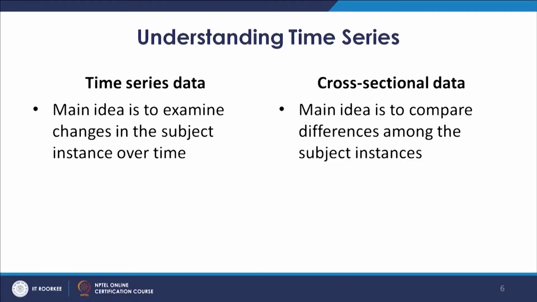If we look at cross sectional data, the main idea is to compare differences among the subject instances. We are always looking to identify relationships between different variables, associations between variables, or causal relationships between variables.